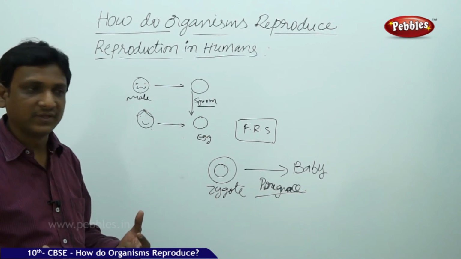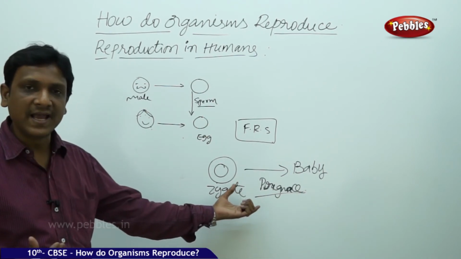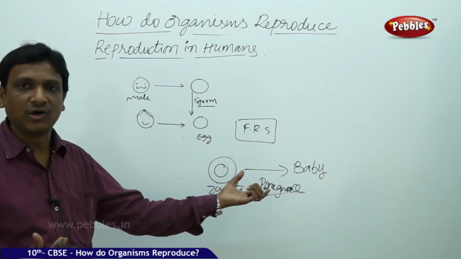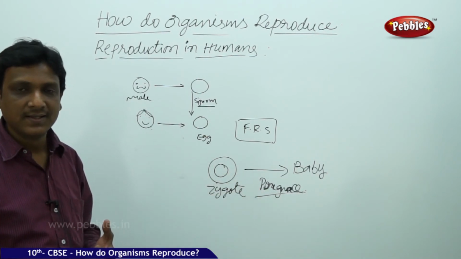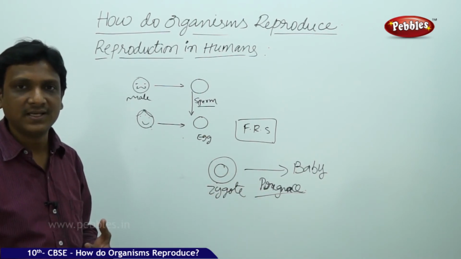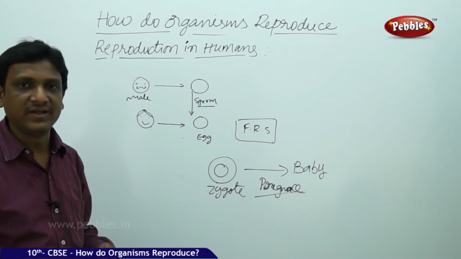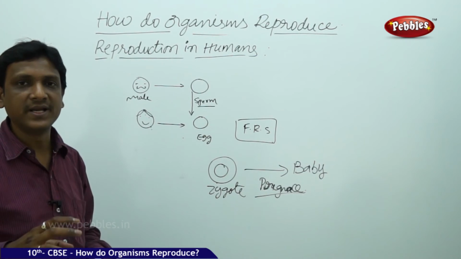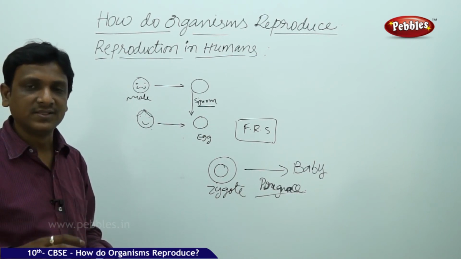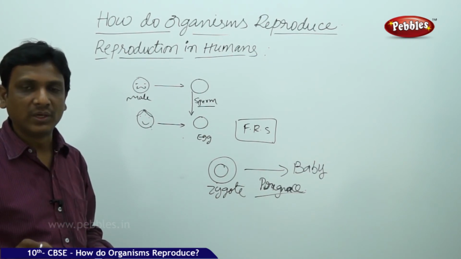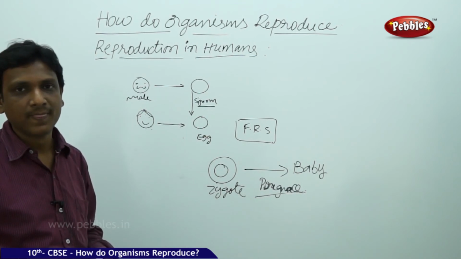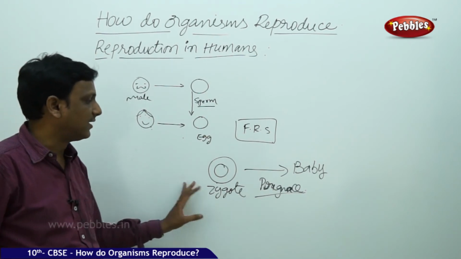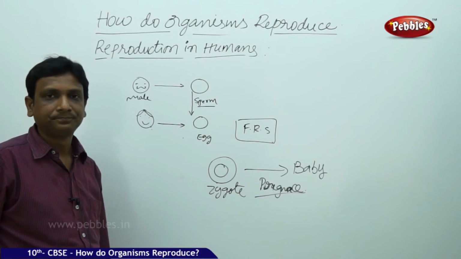For the period of gestation, 9 months, the baby is accommodated inside the mother's womb. Such arrangements are there to provide all the nutrients, water, oxygen, everything needed for the growth of the baby.